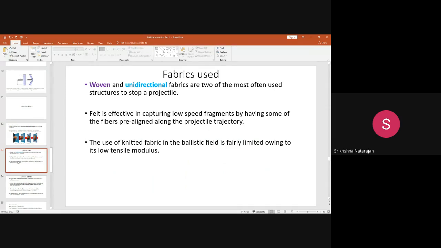And what about knitted fabrics, can we use a knitted fabric? Knitted fabric is seldom used in ballistic protection because it has a low tensile modulus and is more extensible. Though we have not put any elastic material in the yarn, still because of the stretching property and low tensile modulus, this knitted fabric is not used. Okay, very limited application in ballistic protection.